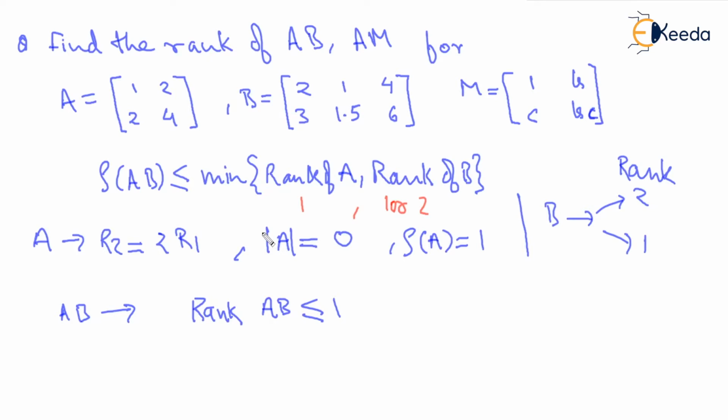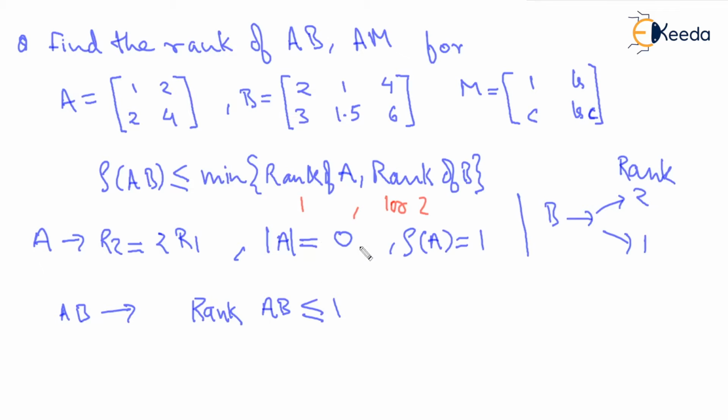Now by observation again, all the elements here for A are positive and all the elements present in B are also positive. So when we multiply A with B, we'll get all the elements to be positive. There cannot be any cancellation like plus 5 minus 5 equal to 0. It has to have non-zero values for the elements of AB.